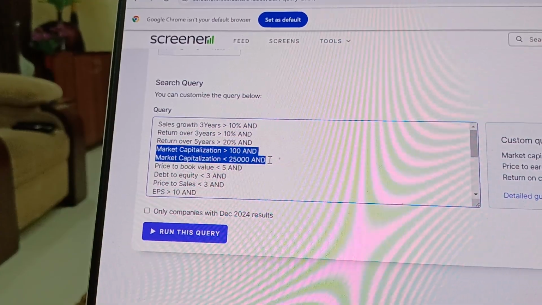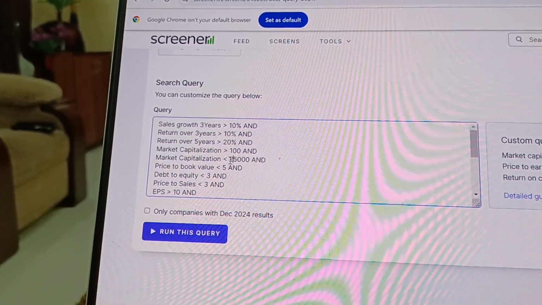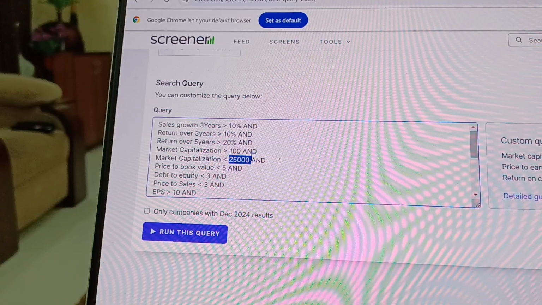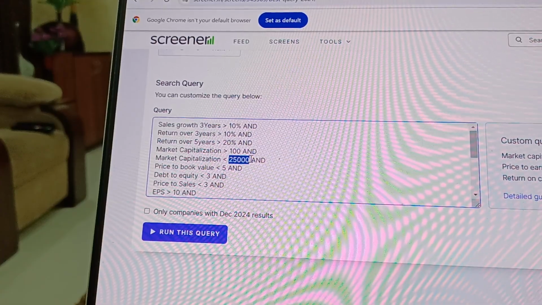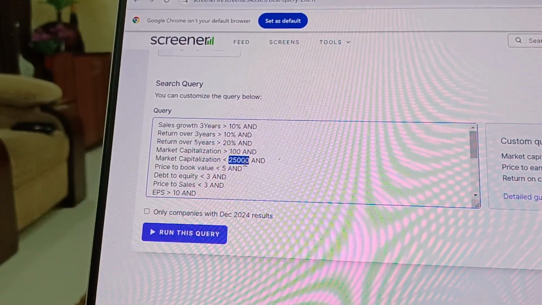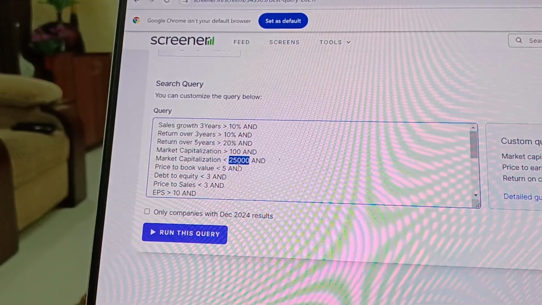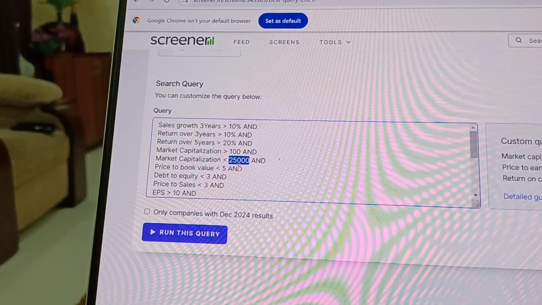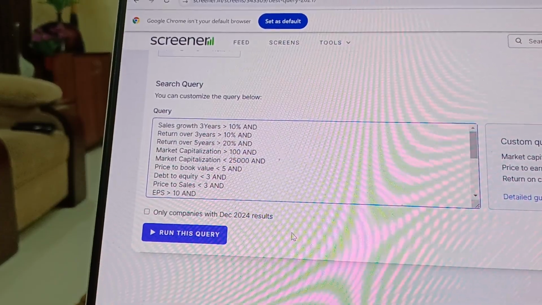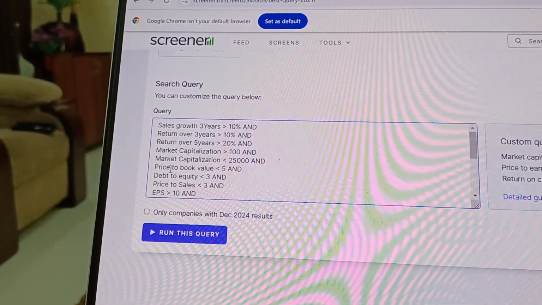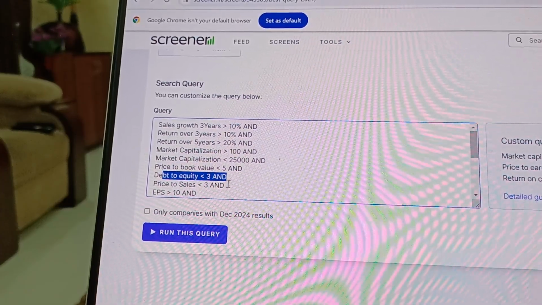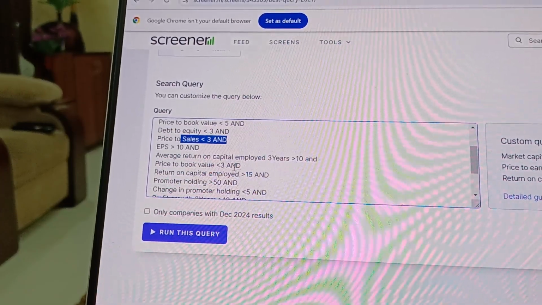Now, why do I say this? When a market cap is very high, especially if it is already a large cap, there is less leg room left in terms of the growth that is possible; it cannot probably be a multi-bagger. It could give you a stable return, but it cannot be a multi-bagger for sure. Price to book less than 5, debt to equity less than 3, price to sales less than 3.